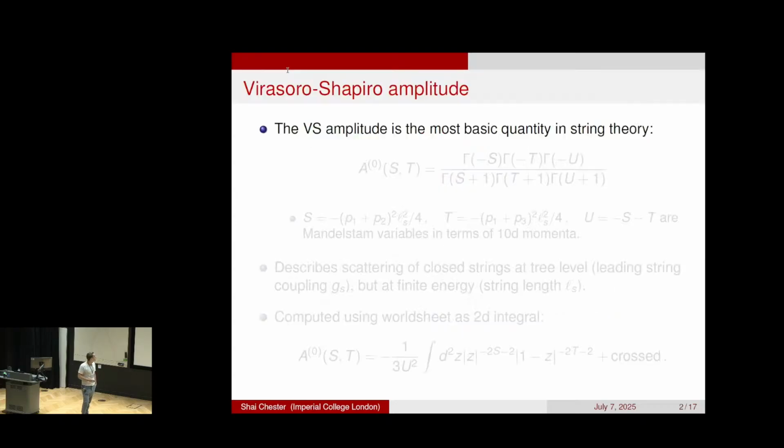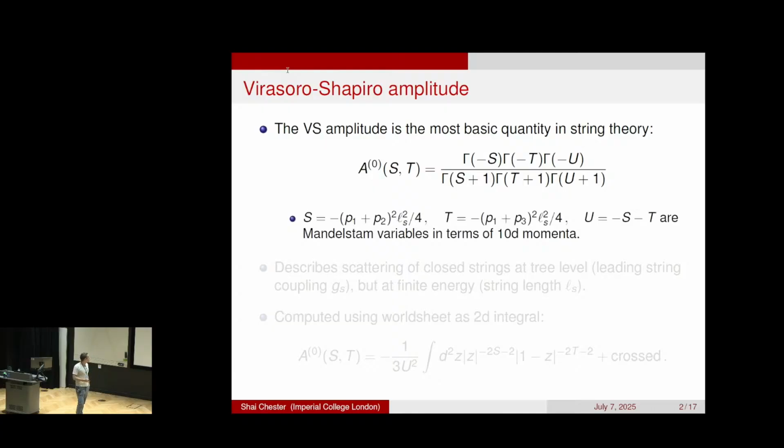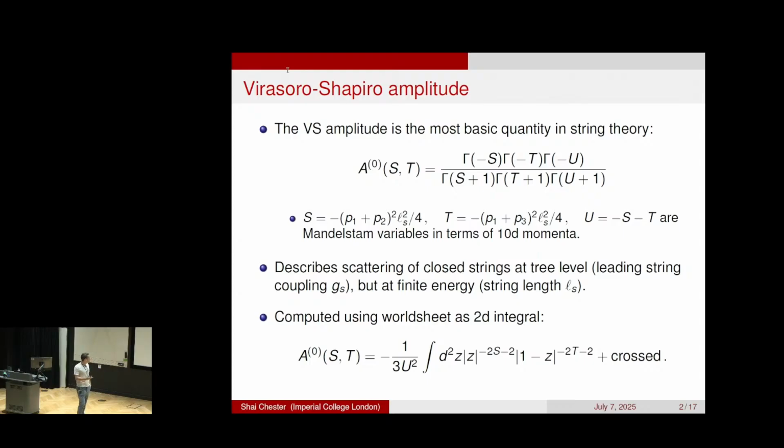Okay, so let's begin by discussing the Virasoro-Shapiro amplitude. In flat space, the Virasoro-Shapiro amplitude is the most basic quantity in string theory. In some sense, it's the defining quantity of string theory. As Maria mentioned, it's given by a simple ratio of gamma functions, where S, T, and U are Mandelstam variables in 10 dimensions. This amplitude describes scattering of closed strings at tree level, which means the leading order in string coupling, but it can also be written as a two-dimensional integral, and this is because you can actually compute this integral using the string theory worldsheet, which is why this is one of the founding quantities in string theory.